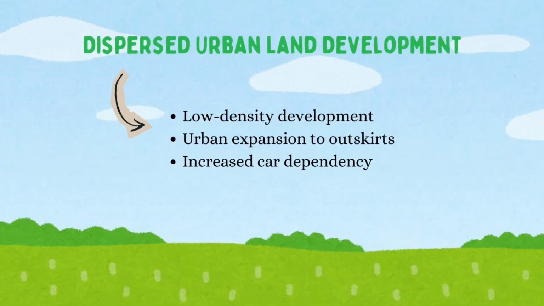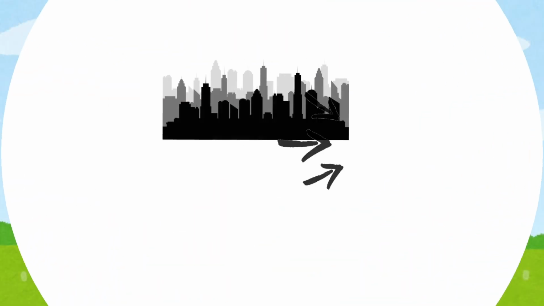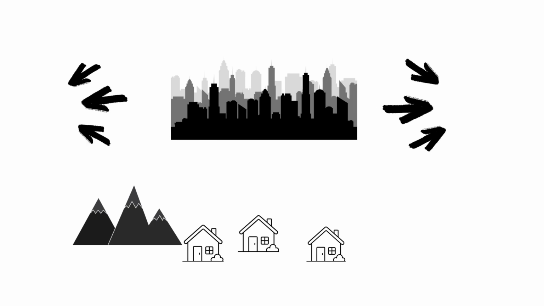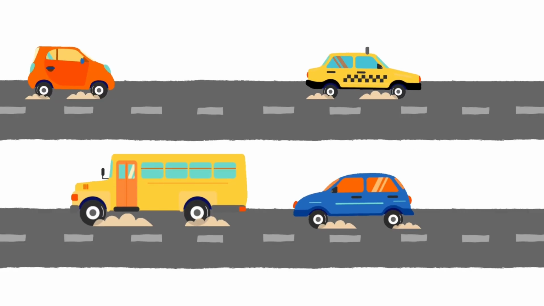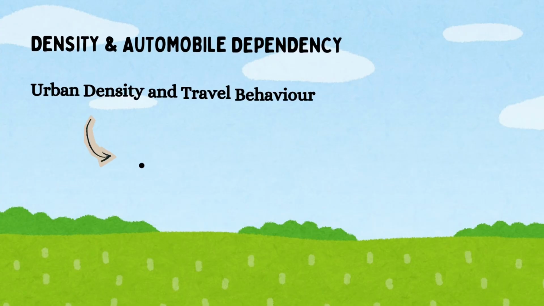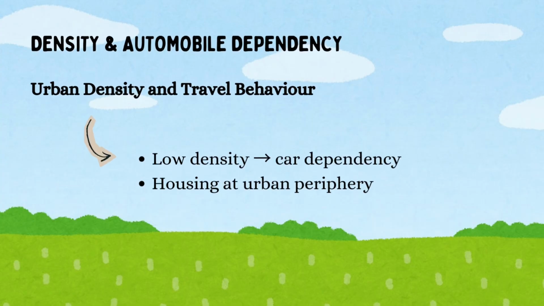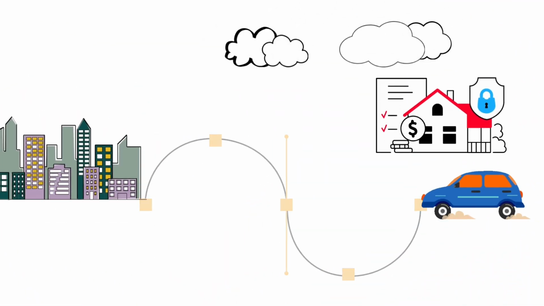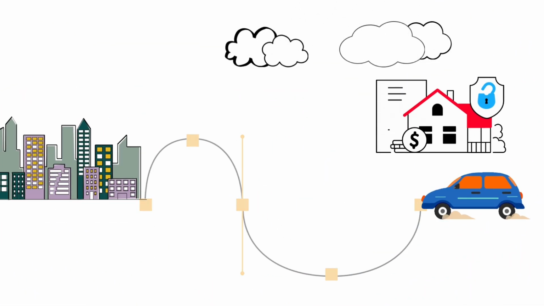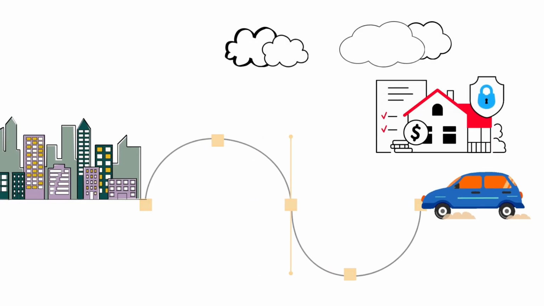Dispersed urban land development occurs when cities expand outward into low-density areas. As homes move further from city centers, people become more dependent on private vehicles for daily commuting. There is a strong relationship between urban density and automobile dependency. Lower density areas, often located at the city's edge, usually offer more affordable housing. However, residents living there often rely on cars and face longer commuting distances.